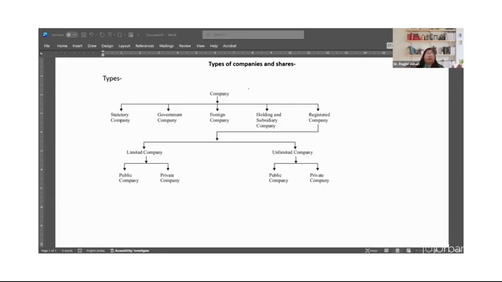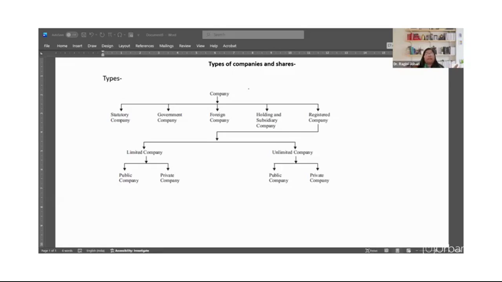Then the third is foreign company. Now, what's a foreign company? Foreign company is the company which has its incorporation outside India, but it has business operations in India. Then we have holding and subsidiary company.